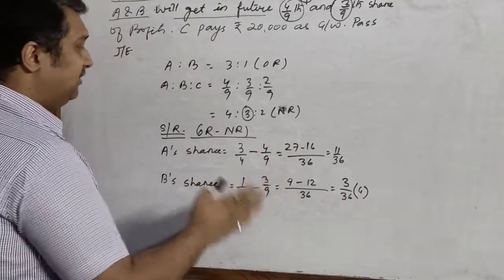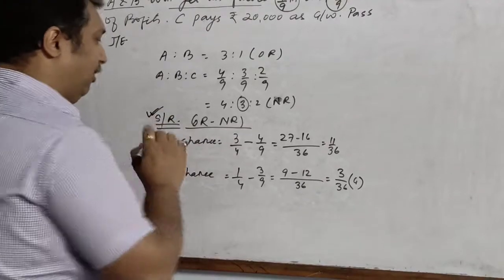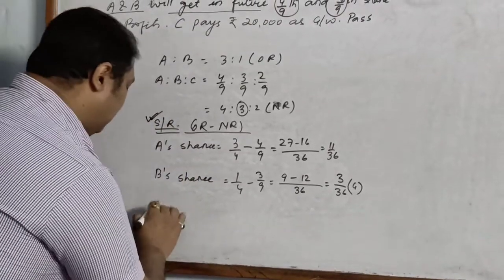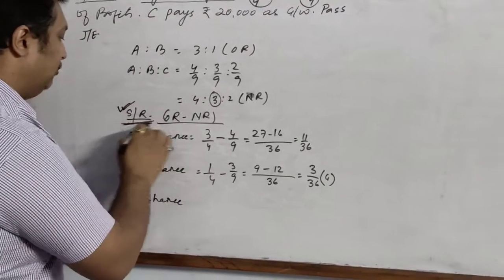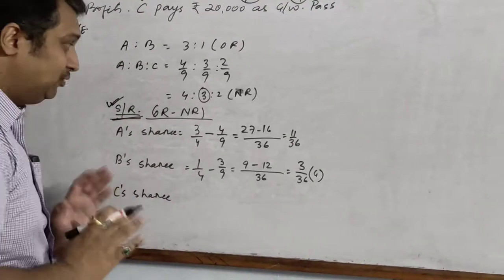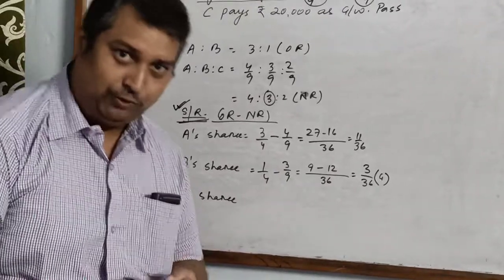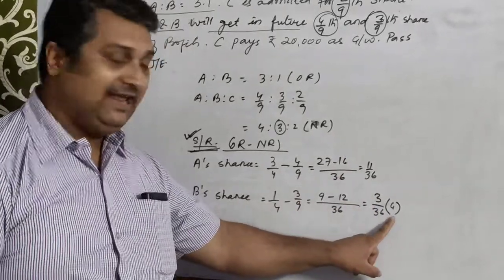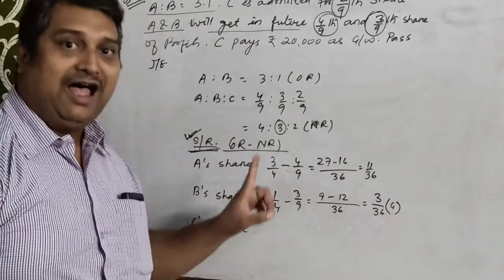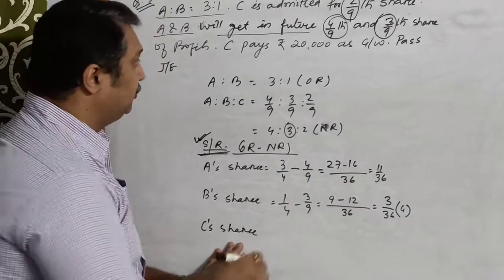And whenever this situation arises, I would request all of you to write the new partner's share also while talking about the sacrificing. Once again, when you are calculating the sacrificing ratio and one of the old partners instead of sacrificing gains, then write the new partner's share also.